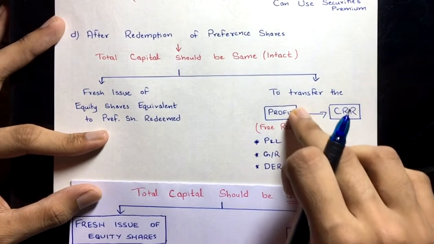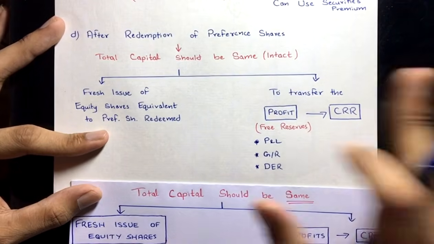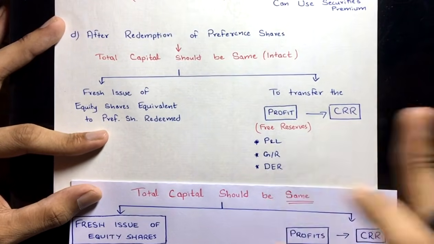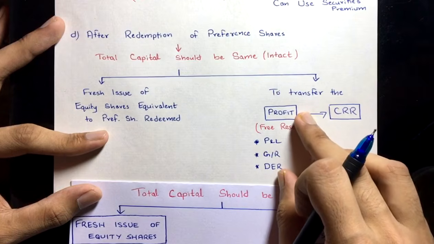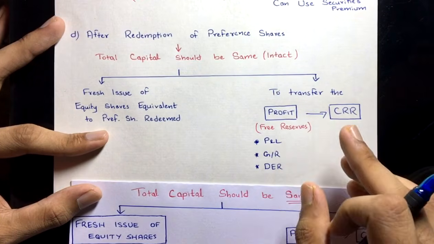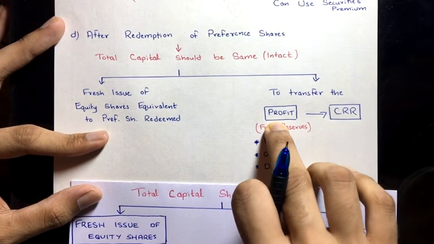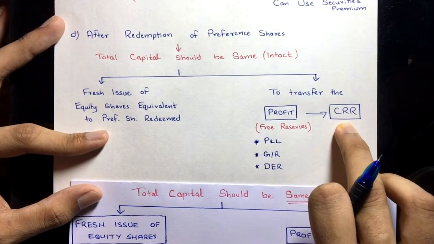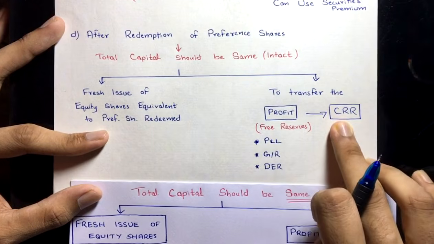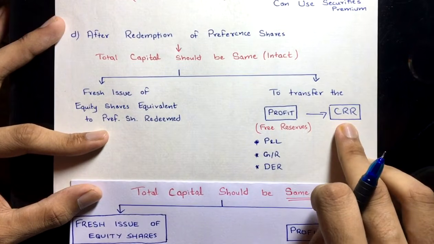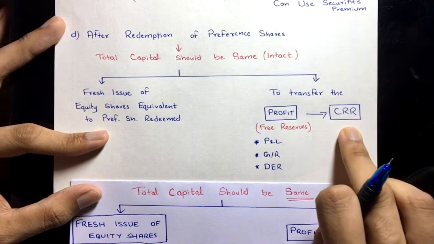This money, this profit, we can use for anything in the company. Whatever the company wants, they can do with that. But here we are replacing the capital, right? We need to replace the old preference share capital. So we are transferring this profit to this special reserve, this capital reserve, which can be used only according to the Indian Companies Act 2013.